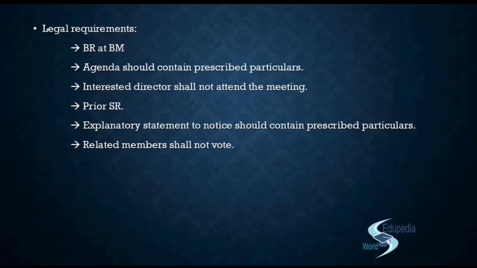Generally there may be a lot of related party transactions in a private company, so if a member is restrained from voting, then who will vote? How will you pass the ordinary or the special resolution? So for that purpose, the requirement of the related shareholder not being able to vote is ruled out for private companies.